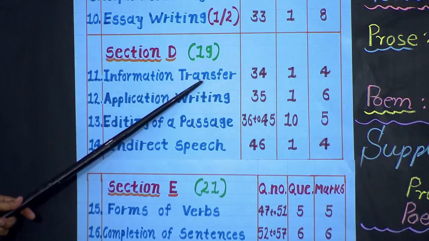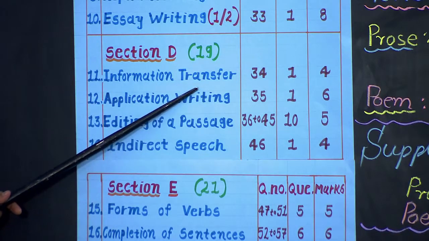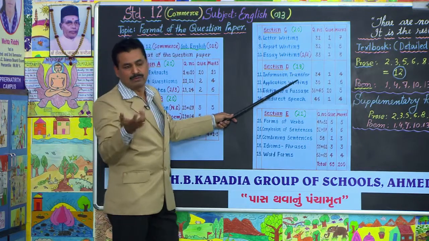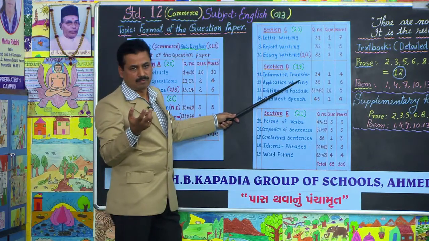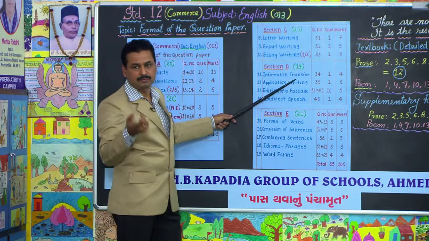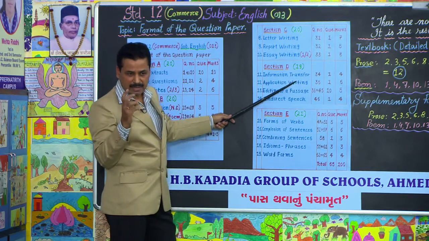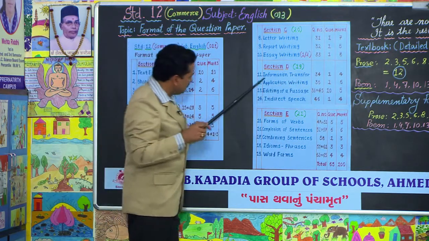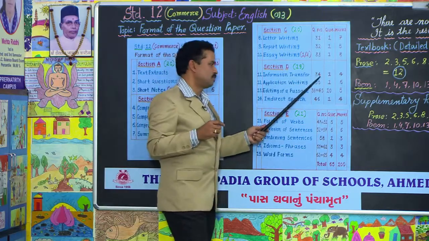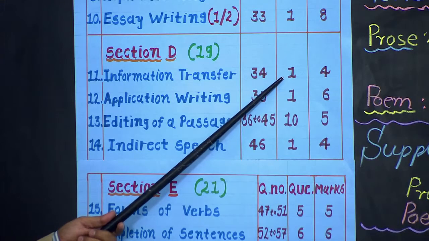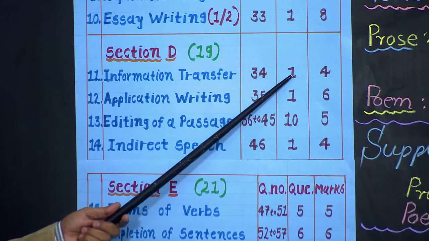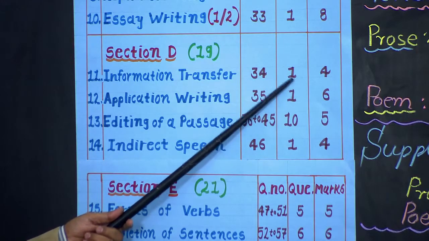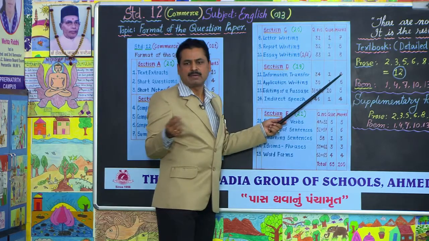Information transfer. You'll be given information in non-verbal form, and you have to write in verbal form. You have to write 8 sentences. You may write these 8 sentences continuously in paragraph form, or you may write sentence number 1, 2, 3, 4, 5, 6, 7, 8 like that.